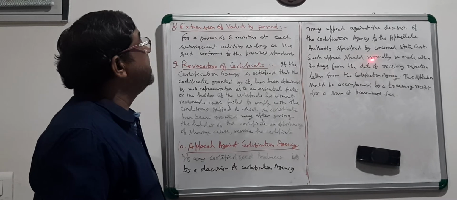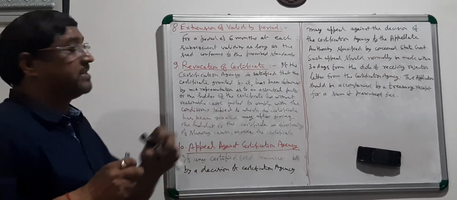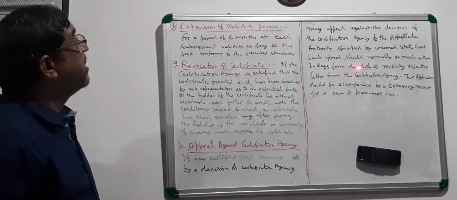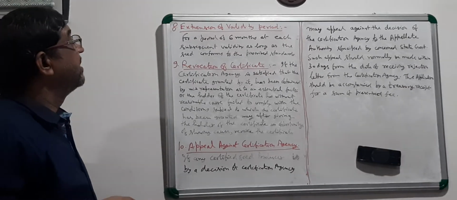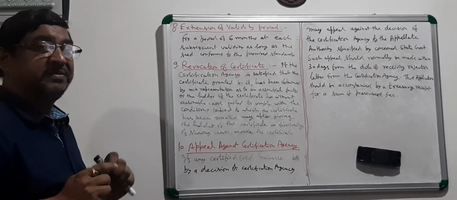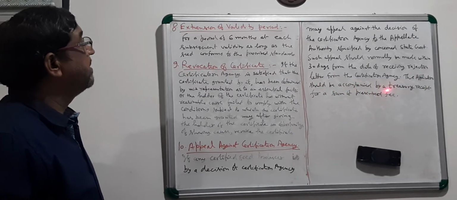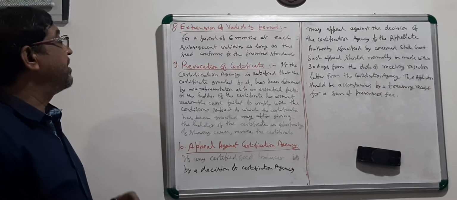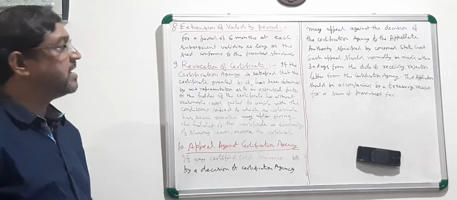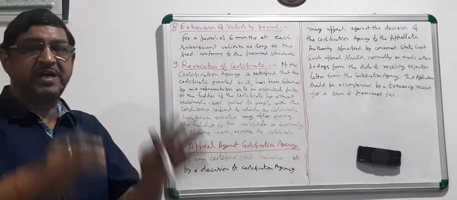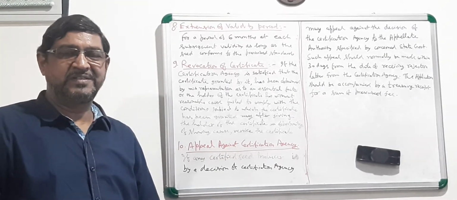Such appeal should normally be made within 30 days from the date of receiving the rejection letter from the certification agency. The application should be accompanied by a treasury receipt for a sum of the prescribed fee. Then the decision of the appellate authority will be final for that certificate.